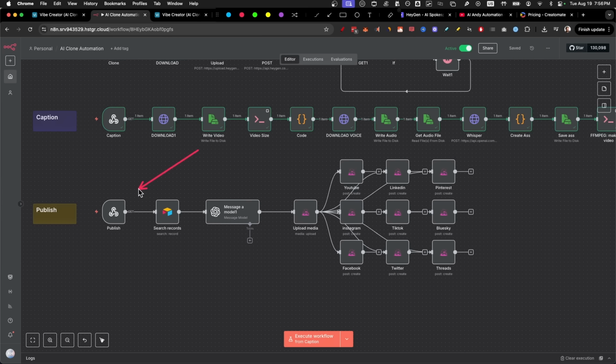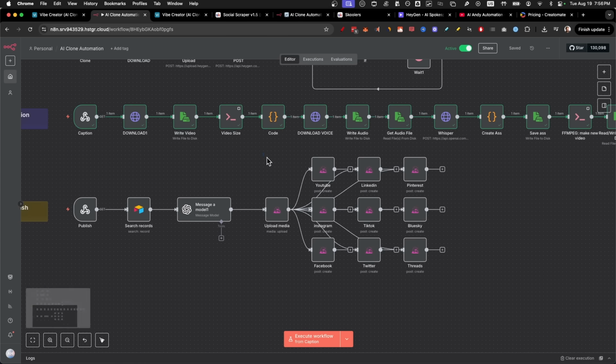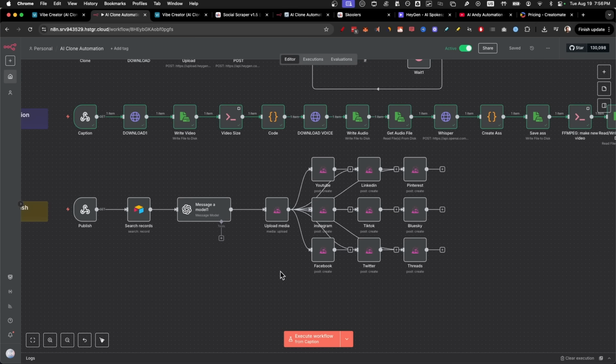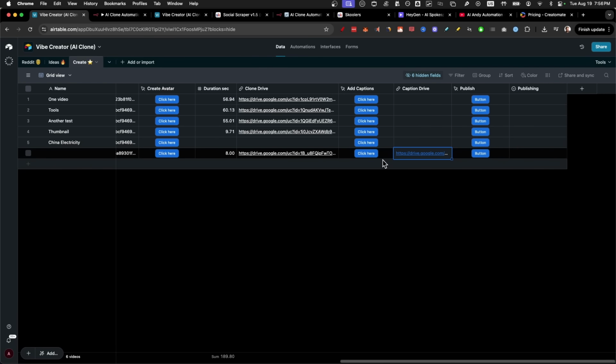So what it does is it takes the final file that we want to publish and it uses the YouTube script to create different captions for all these 9 social media profiles. This is YouTube, LinkedIn, Pinterest, Instagram, TikTok, Blue Sky, Facebook, Twitter, and Threads. Pretty crazy that we're able to auto-publish to all these platforms. Once again, this is just through a button.